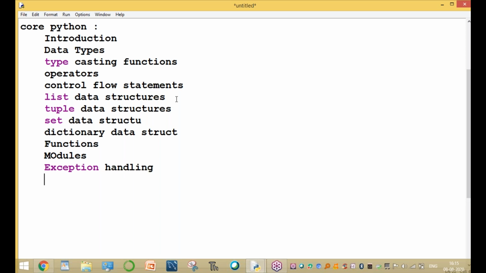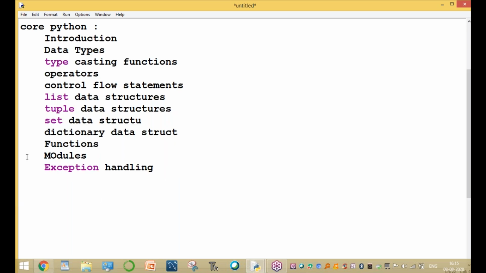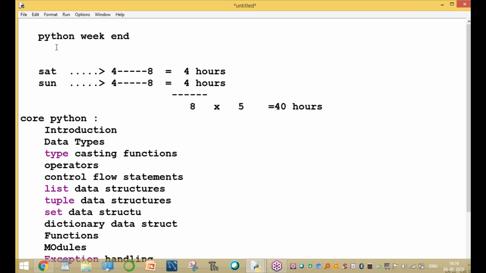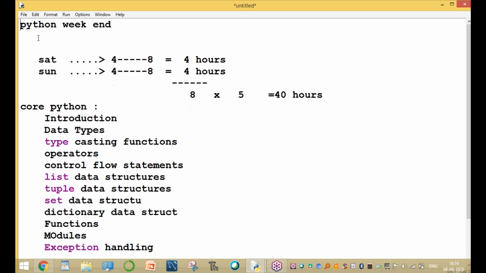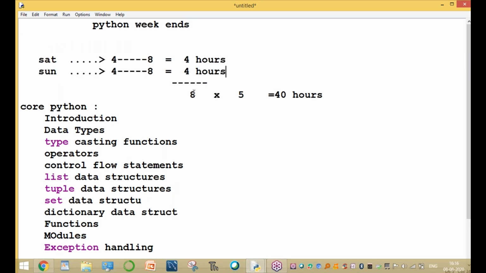So divide into one unit. These units are explained only for core Python. After completing core Python, next we go for advanced Python topics. So what are the different advanced Python topics? The total syllabus is for 5 weekends of Python. Every Saturday 4 hours and Sunday 4 hours, 8 hours per week, 8 hours into 5 weeks, 40 hours.